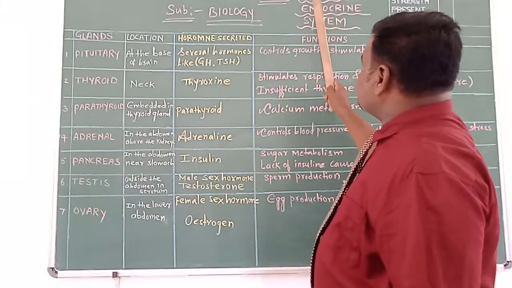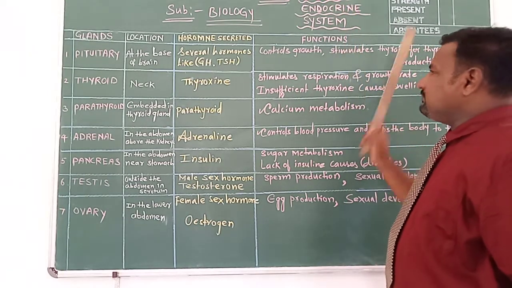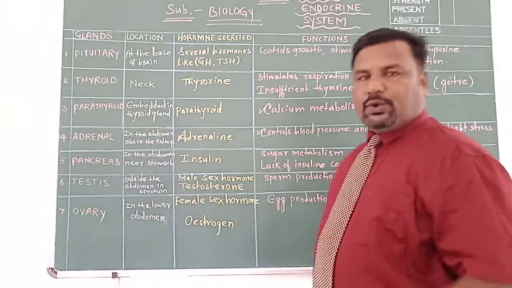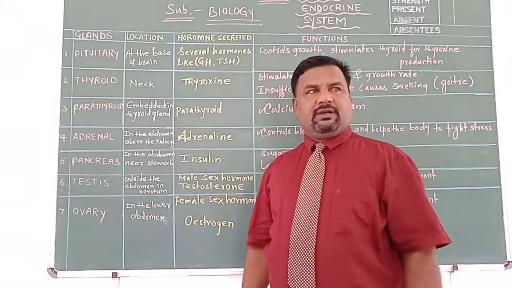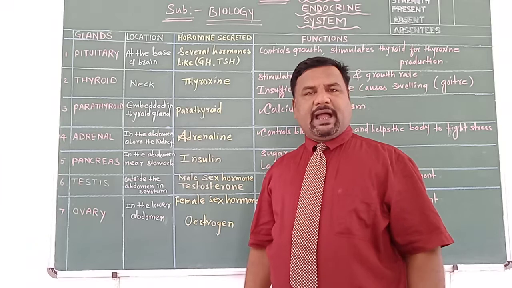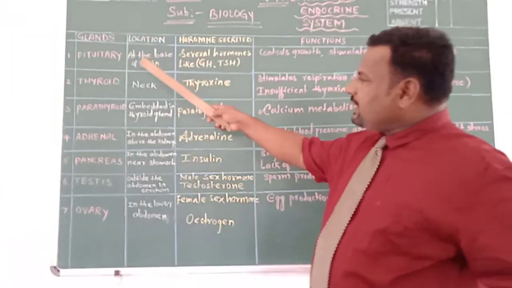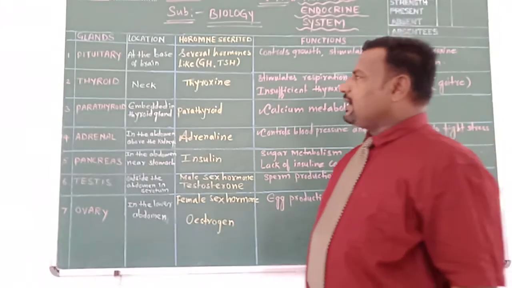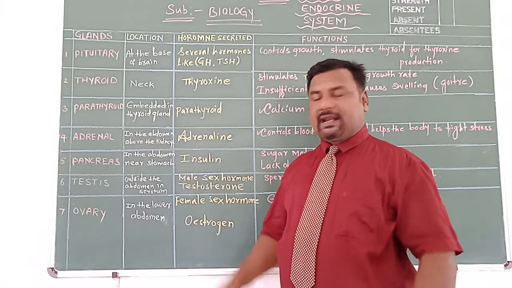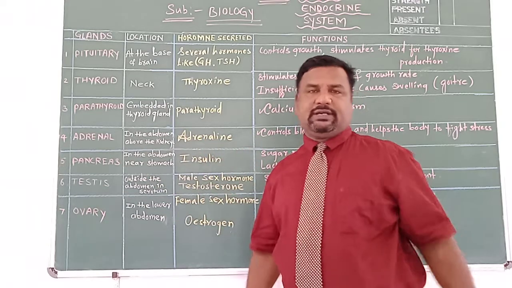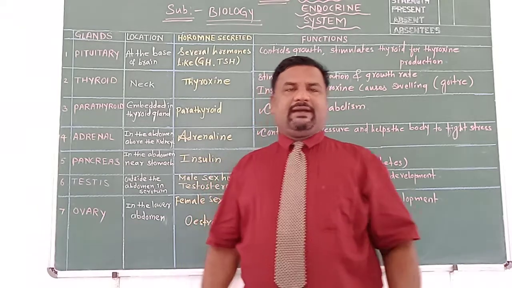Children, we know that the title of this chapter is Human Endocrine System, as well as the exocrine system. Before that, I would like to remind you once again about glands. Here we are going to discuss various glands. Which glands? Endocrine glands. Of course, there are a few exocrine glands also. First of all, what is a gland?